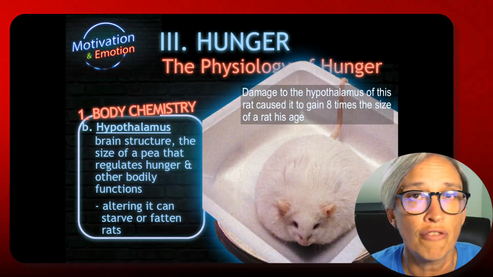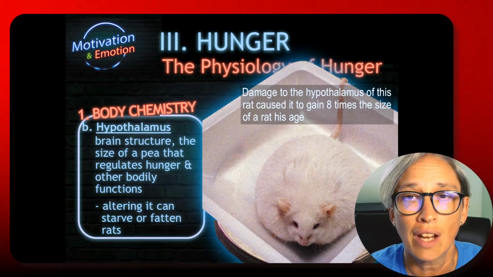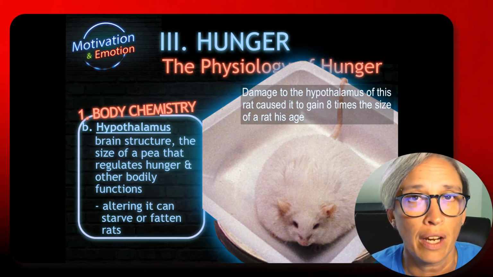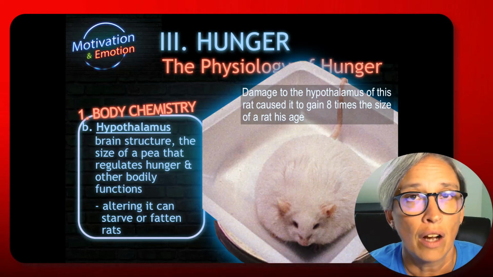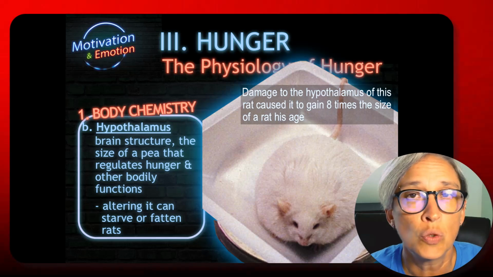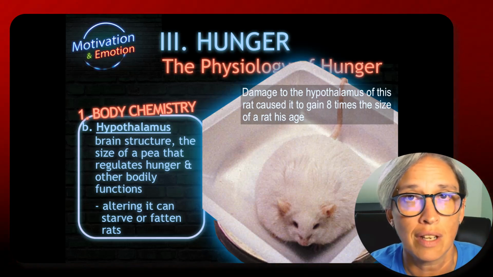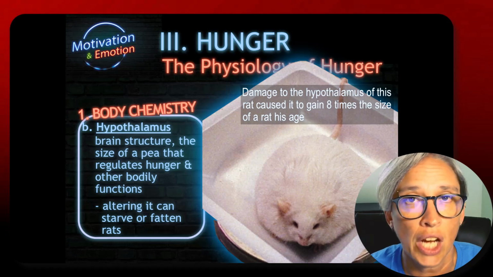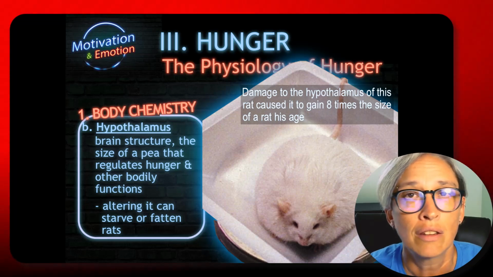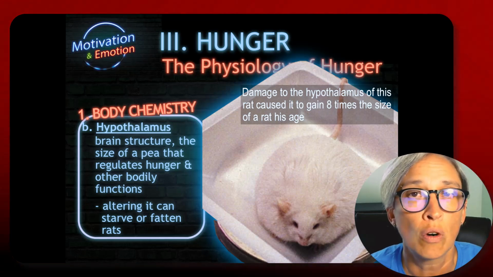Here you see a fat rat, and the reason why it is obese is because they've created a lesion in this rat's brain and it doesn't get the hunger motives turned off. So you set food in front of this rat, it's going to eat it because there's no off switch. There's no turning point where it says, okay, I've had enough. There's no satiation, there's no satisfaction. The rat will eat, thus it has grown to 8 times its normal weight.